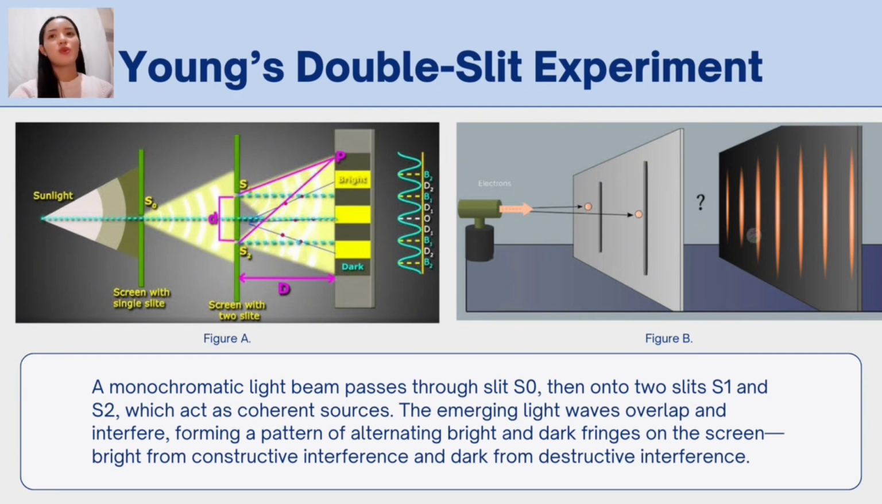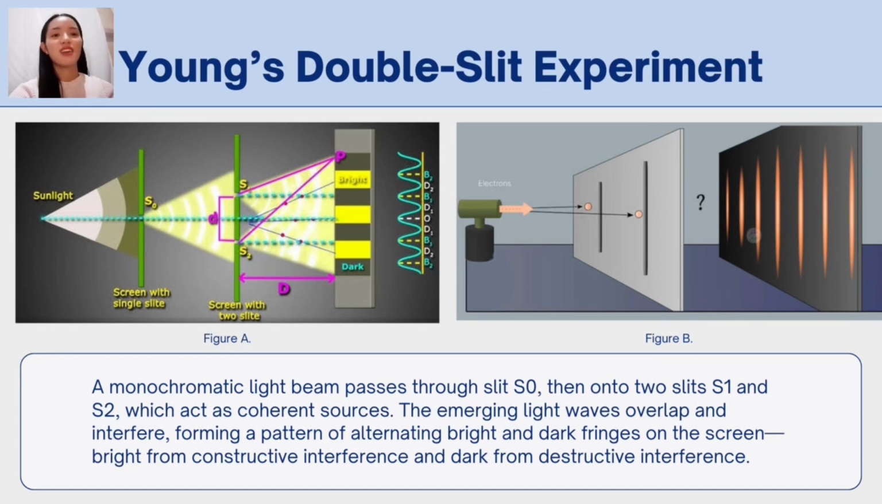Thomas Young wanted to test whether light was made of particles, as Newton believed, or if it behaved like waves. So he set up a light source and allowed the light to pass through a single narrow slit first. This was to make sure that light waves were coming out neat and in step with each other. He then placed a second barrier with two tiny slits side by side. Finally, behind that barrier, he placed a white screen to capture the result.